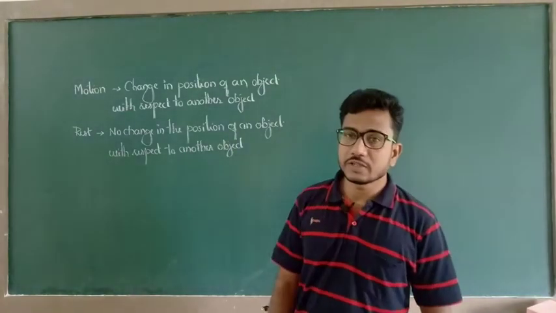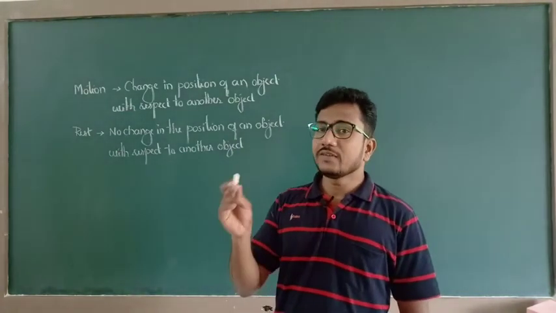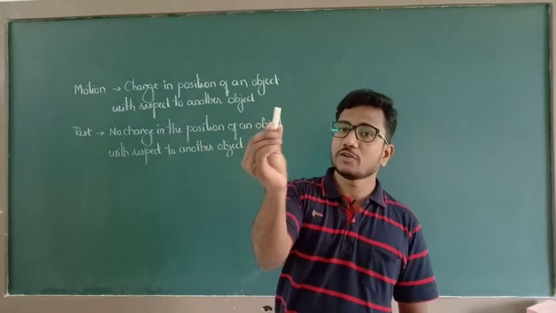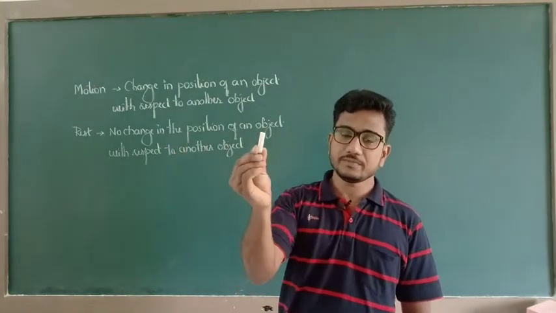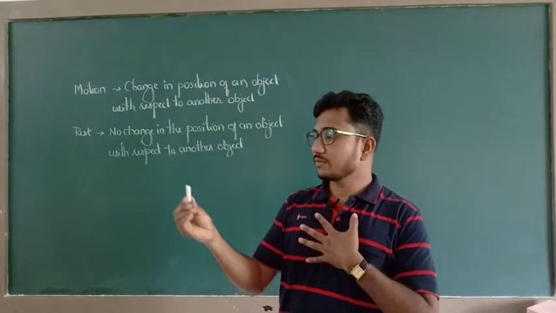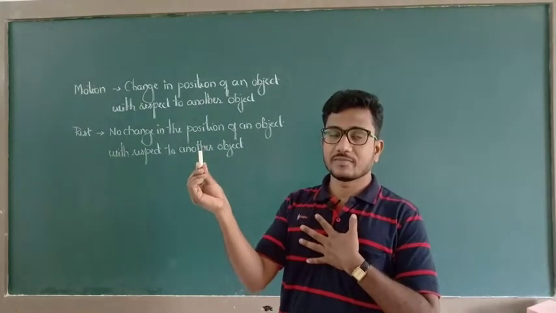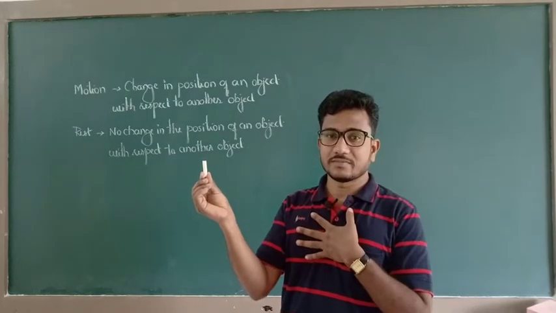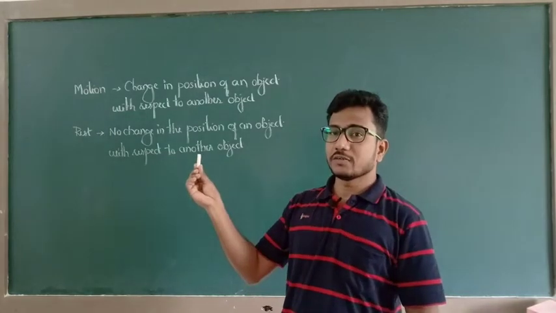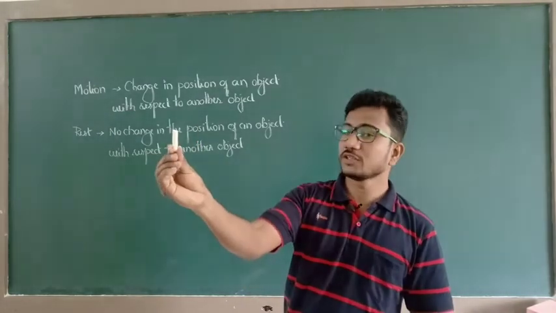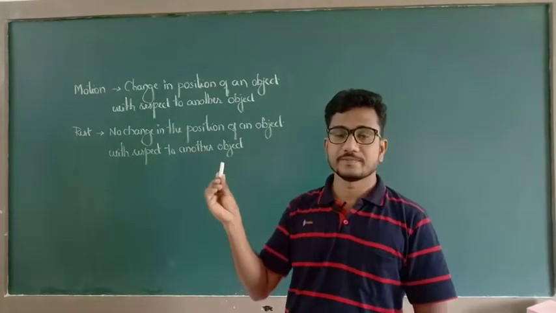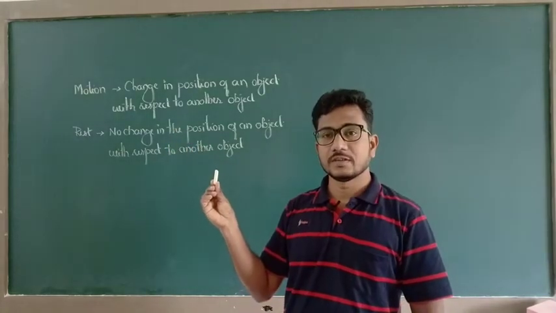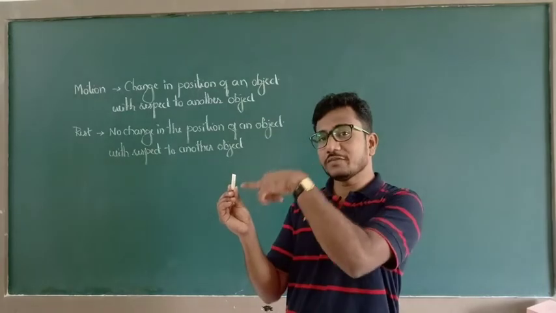So whenever there is a change in position of the object, say now I am observing this object. I am at rest, but this object is moving. There is a change in position of the object. So this one is in a moving frame of reference.